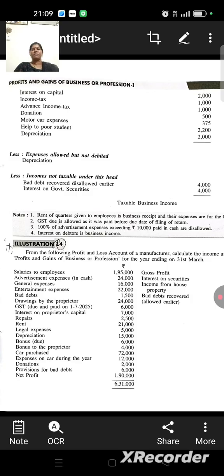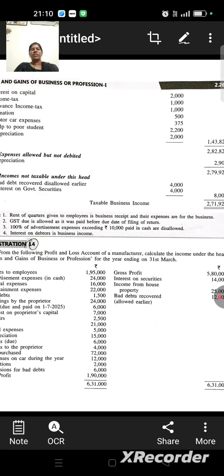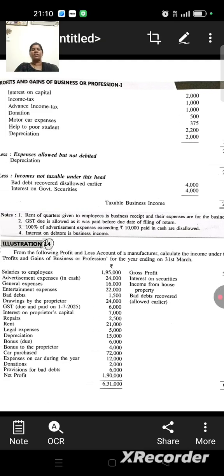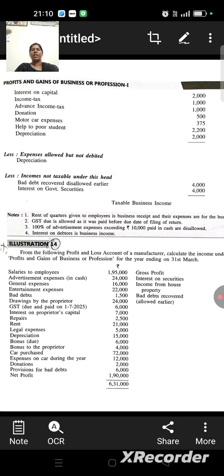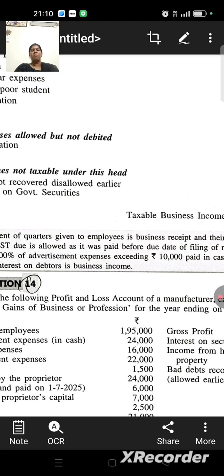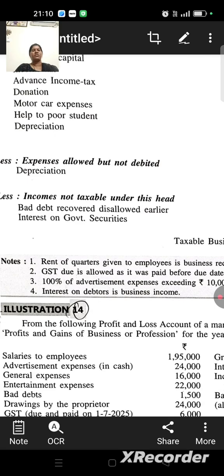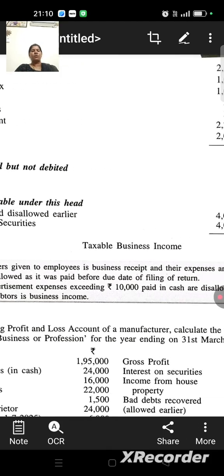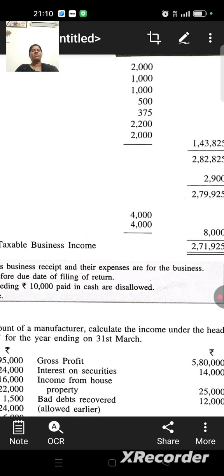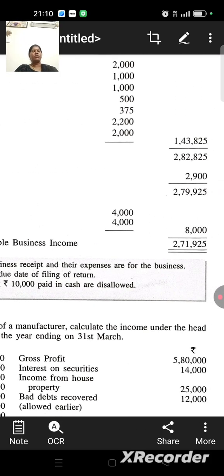Then less: expenses allowed but not debited. Depreciation is included, so we have to decrease the depreciation amount. Then less: income not taxable under this head. Bad debts recovered but disallowed earlier, and interest on government securities. These two items are not taxable under this head, so we have to deduct the values. So finally the business income is 2,71,925. Thank you, students.